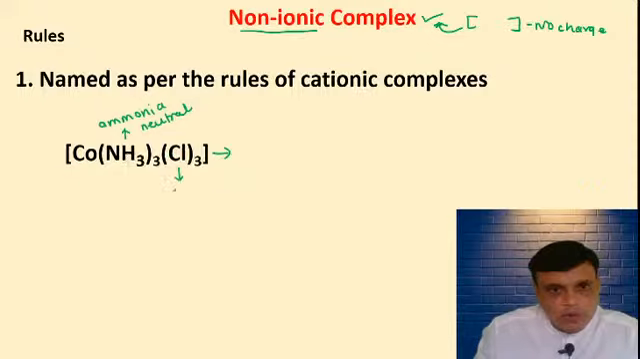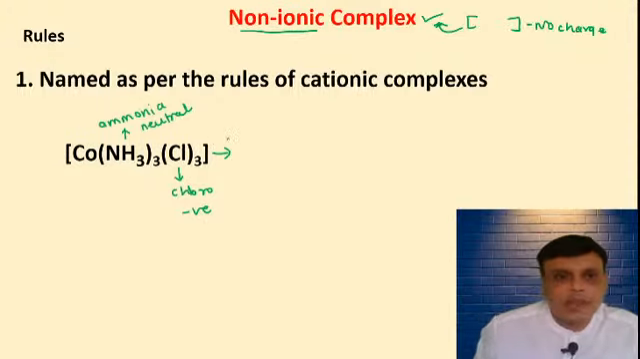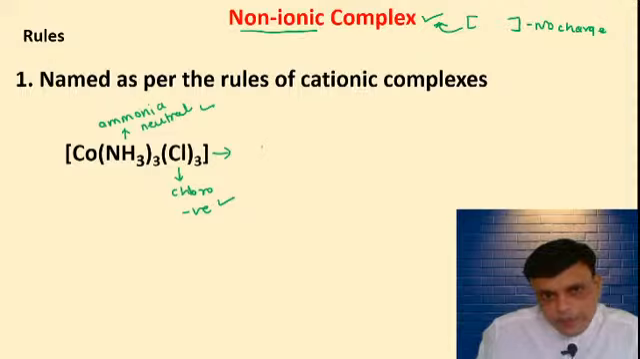And this is chloro, which is a negative ligand. So what is the order? Order: you have to write the negative ligands first, then the neutral ligand. So here chloro, that means how many chloro are there? 3 chloride. So trichloro,